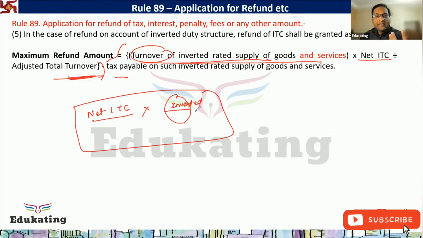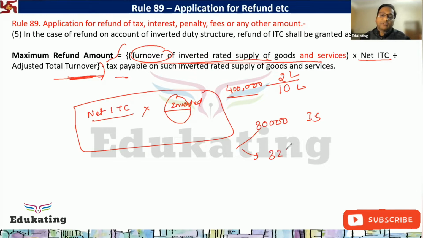Suppose my total sale is 10 lakh rupees, let's say, and I have the inverted sale of 2 lakh. My net ITC is, let's say, 4 lakh rupees. Then I can say out of the 4 lakh, 80,000 pertain to inverted sale and balance 3,20,000 pertain to other sale. What I'm doing here, I am saying 2 lakh multiplied by 4 lakh divided by 10 lakh.